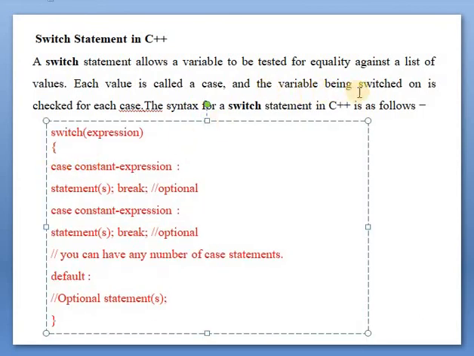This is the example of nested if else. Now we will see the switch statement. A switch statement allows a variable to be tested for equality against a list of values. Each value is called a case, and the variable being switched on is checked for each case. The syntax of switch is as follows. Switch expression. Now this expression is matched with this constant expression. If both are matched, then this statement will be executed.